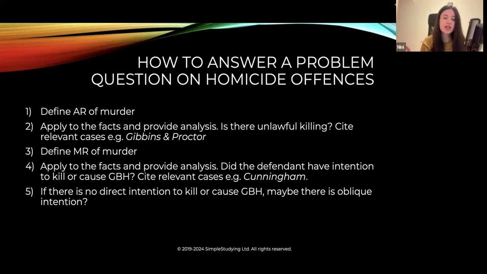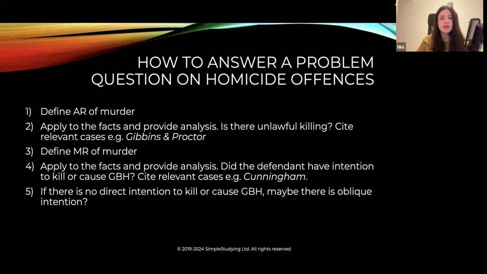You may have to cite another case. The case you cite has to be relevant in terms of the facts, like it has to be factually similar to the problem question that you're dealing with, or it has to be relevant in principle. So the principle, like the actus reus of murder you're referring to, has to be coming from that case that you cite. Then define the mens rea of murder, which is intention to kill or cause serious bodily harm, and apply it to the facts of the case and provide analysis in your problem question answer.